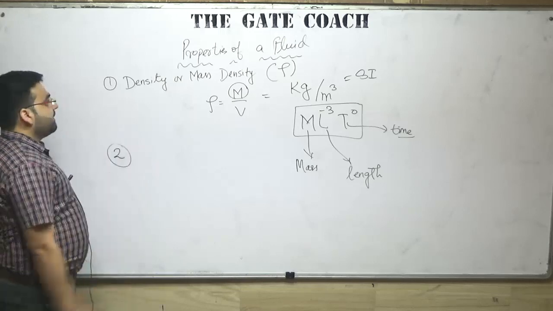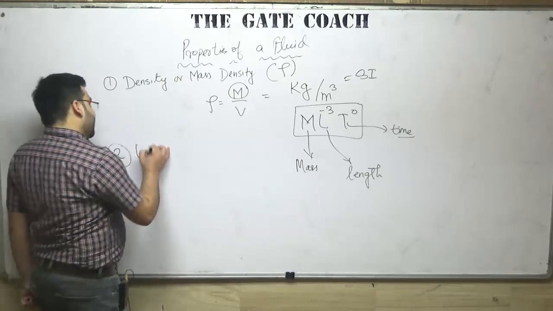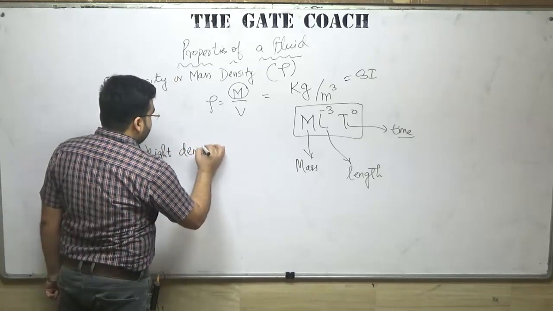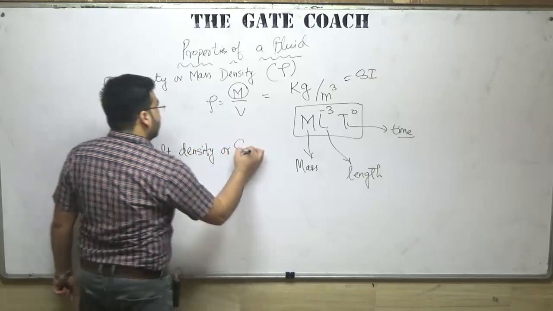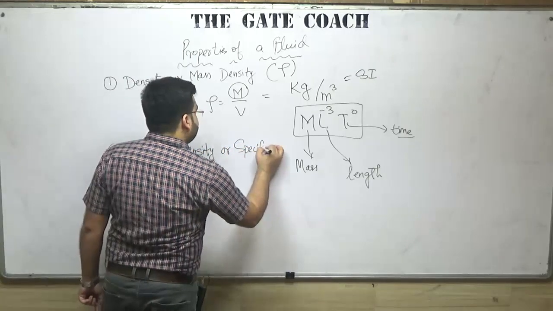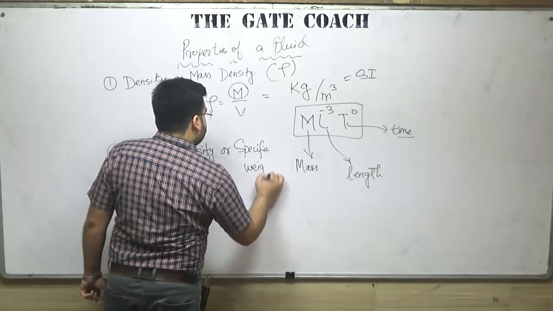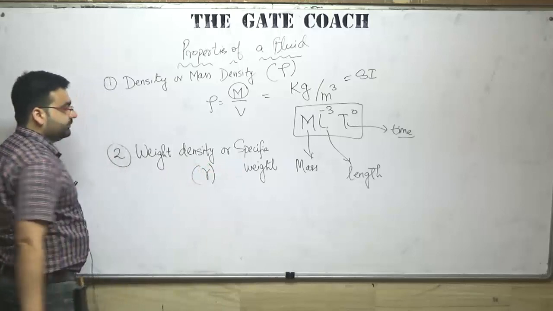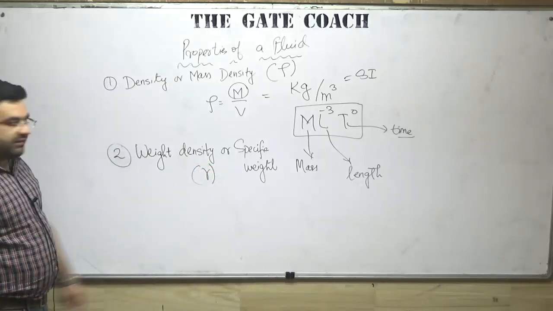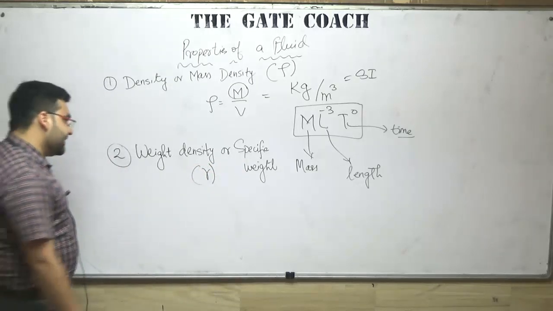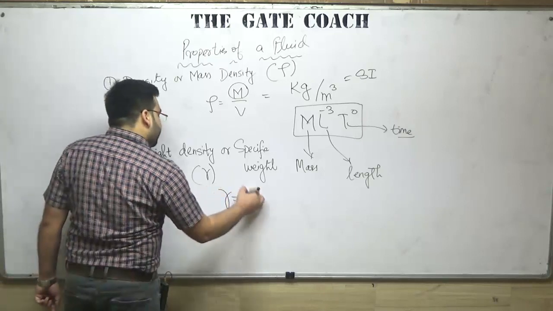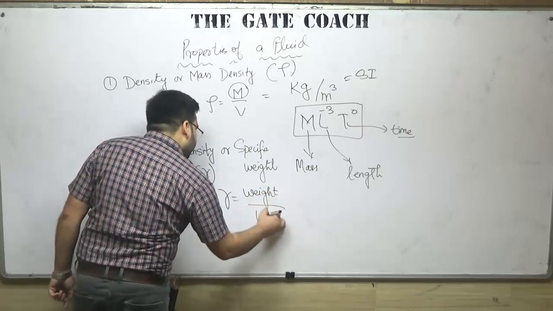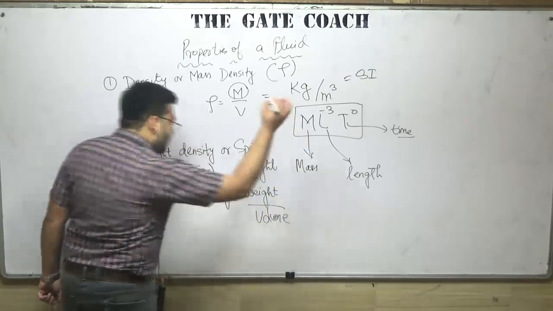Second thing is that we have the weight density, also known as specific weight, denoted by gamma. So gamma is equal to weight per unit volume.